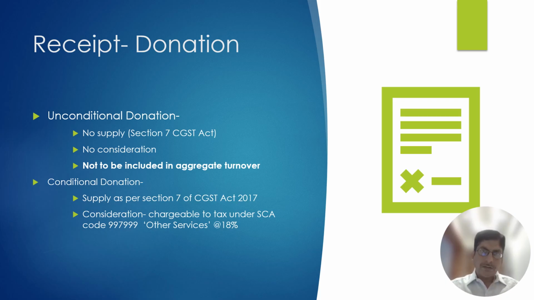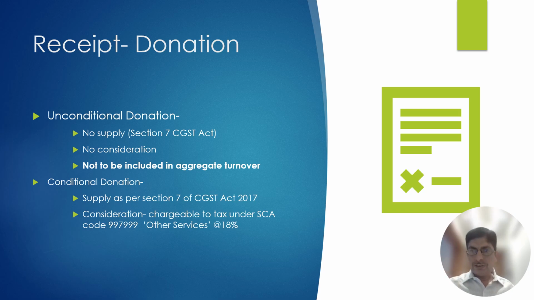It means what? A public charitable trust is doing advertisement and branding activity for that person, and in return they received a consideration of rupees 1 lakh, which is termed as a donation. We chartered accountants always look at the substance of the transaction, not the form.